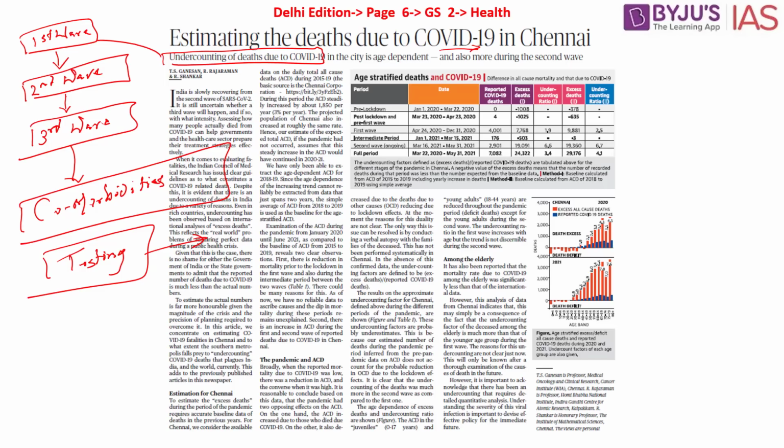The third is where people are not even aware about this particular disease. We are living in a particular era where information is the new data, but in spite of it, where people do not have the connectivity, if it is spread and if they have passed away because of it and they are not aware that it is because of COVID-19, this has also resulted in undercounting as well. So these are the reasons why undercounting may have happened in India, says the author. But why is this very important? Why is the data important?